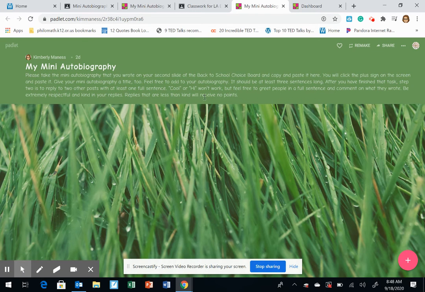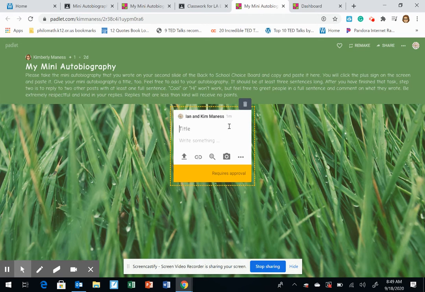And you're gonna read the instructions carefully. When you are ready to post, you just click this little plus sign. It'll say the name. Now it says that's my email address. That's why it's under Ian and Kim Manis, which is my husband's name. Feel free to give it a little title if you want. If you don't want to give it a title, that's okay.